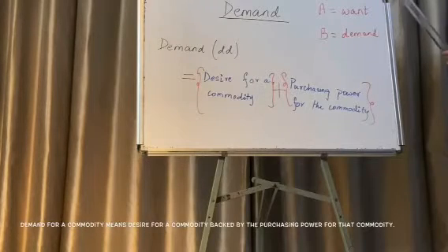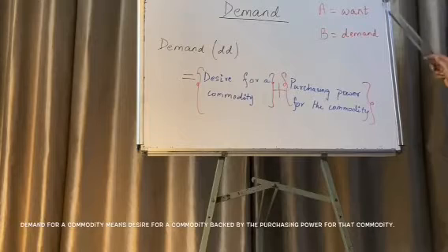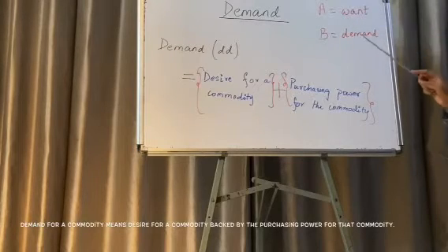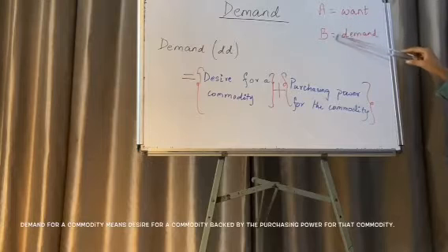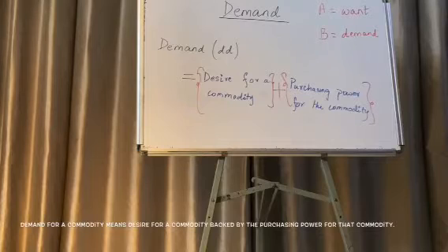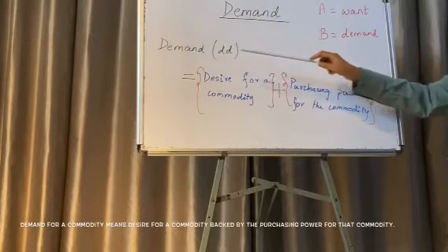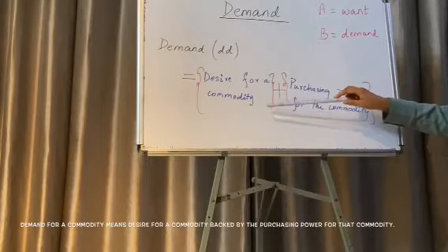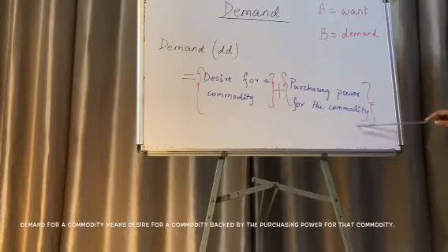We may want a commodity, but we may not have the purchasing power to buy that commodity. In that case, that desire is termed as a want. But if we have the purchasing power to buy that commodity, in that case, the want can be treated as a demand for that person. So, in very simple terms, if I say what is demand? Demand is the desire for a commodity plus the purchasing power for that commodity.